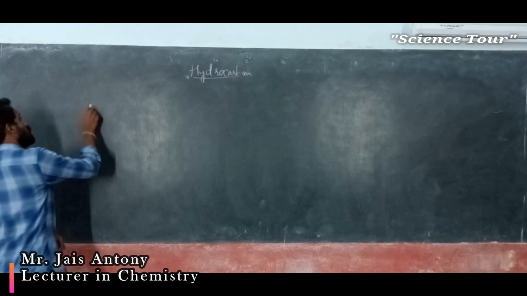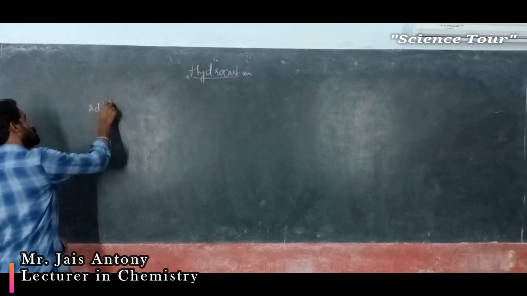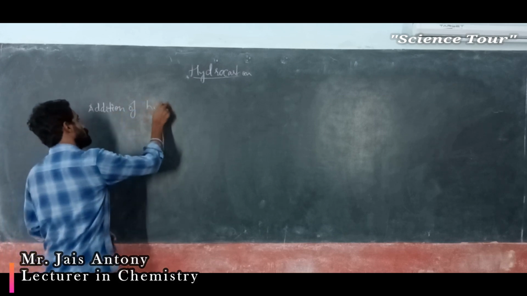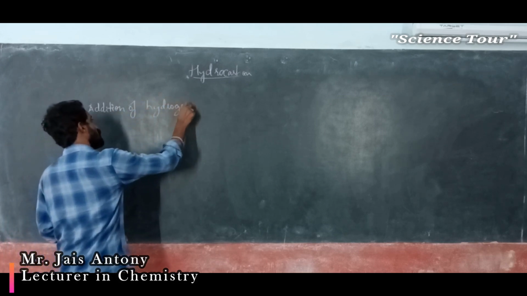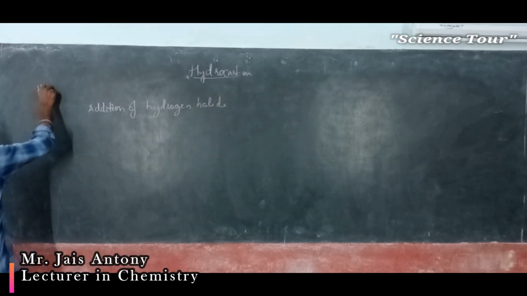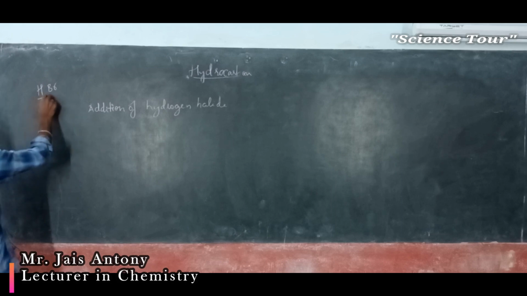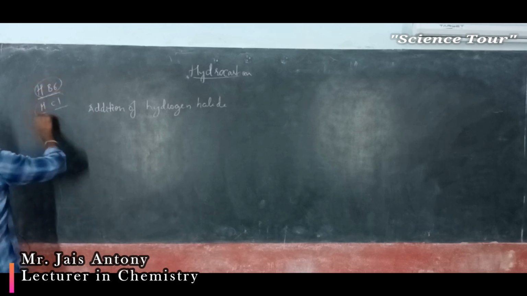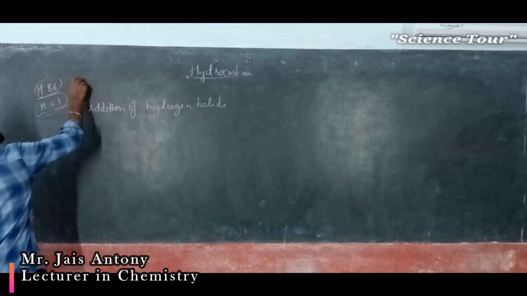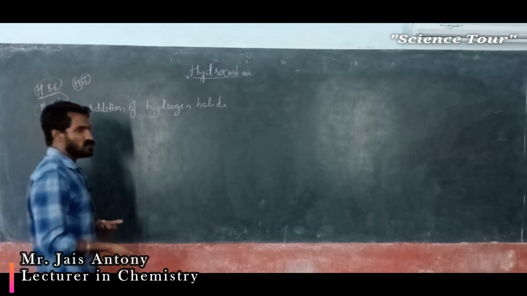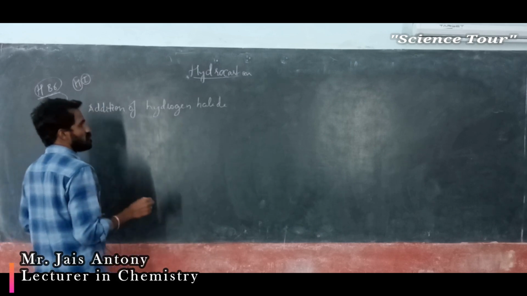Next, my dear students, addition of hydrogen halide. What is hydrogen halide? Halide means HBr: hydrogen is this one, halide is this one. HCl: hydrogen is this one, halide is this one. This is nothing but hydrogen halide. HI: hydrogen, this is halogen, this is hydrogen halide. Understood? So anything here. First I will give you an example, my dear students.